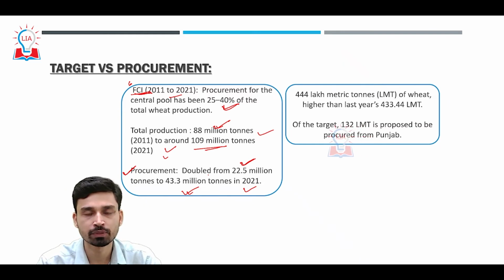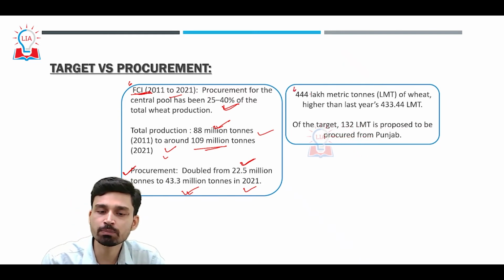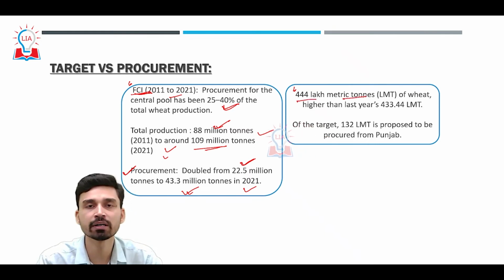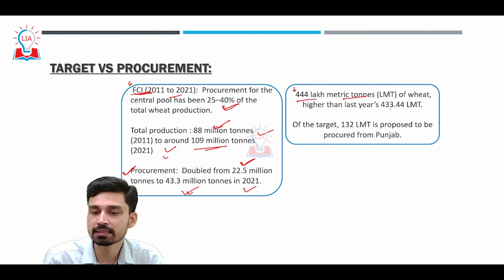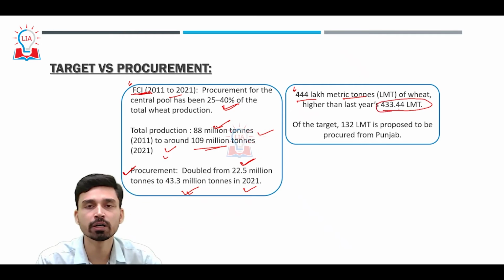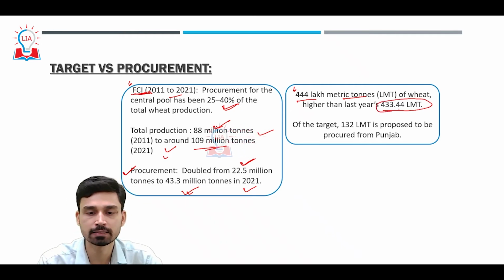Now, if you look at the target, for this particular year, the government has set a target of almost 444 lakh metric tons of wheat procurement. That is higher than the last year's target of 433.4 million tons.